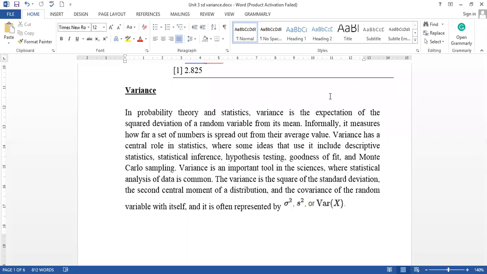Mean is your average point, and the distance of any value from the mean is what variance captures. We denote variance by sigma square, s square, or varx. All three can be used to represent variance, and it calculates the distance from the mean point.